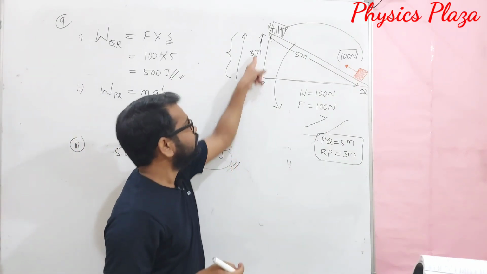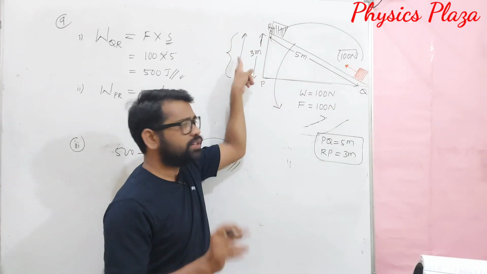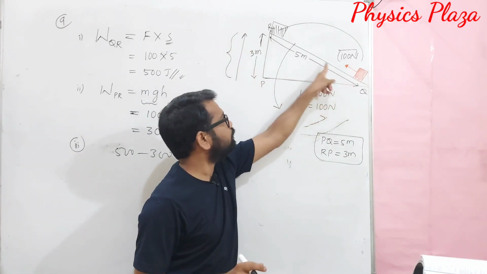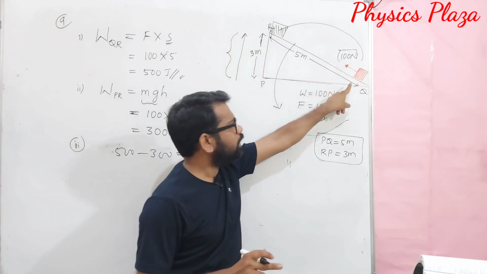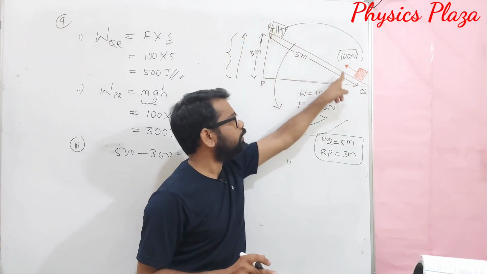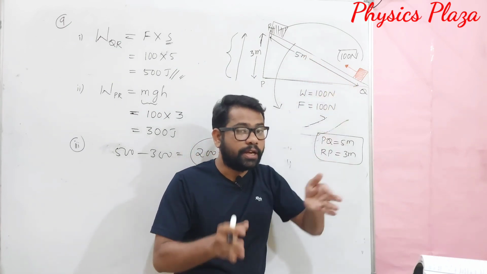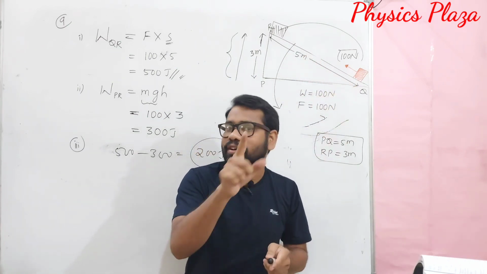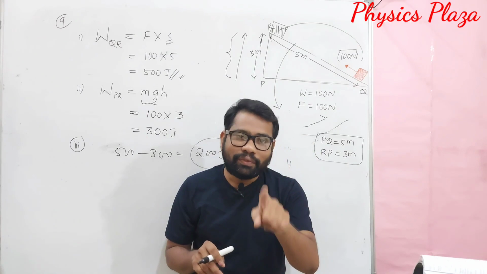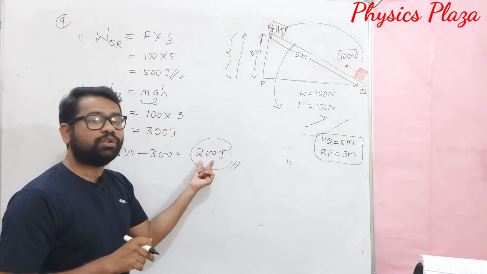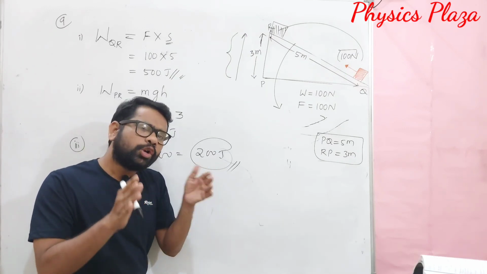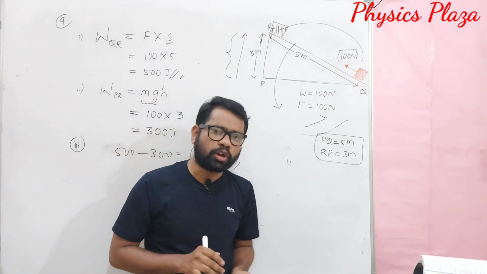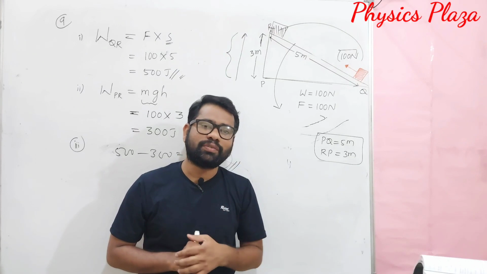But here there is no friction. Of course, here air friction is neglected. Anyhow, as we are moving the block here, definitely there will be height. That is different here. But let us think about this surface only. This surface is not a smooth surface. It is a rough surface, so it offers some friction. To overcome that friction, extra 200 joules of work is done, or if you talk in terms of energy, extra 200 joules of energy is spent.